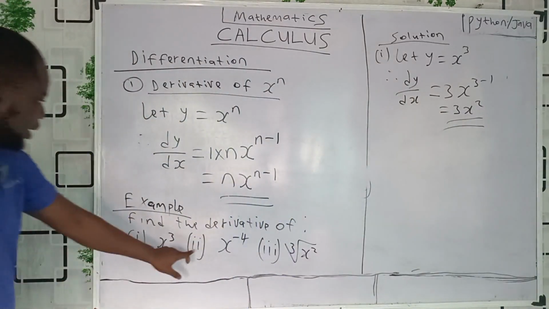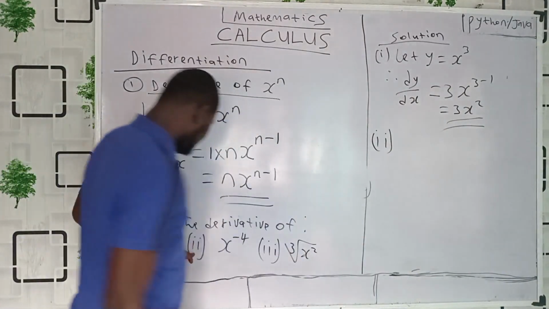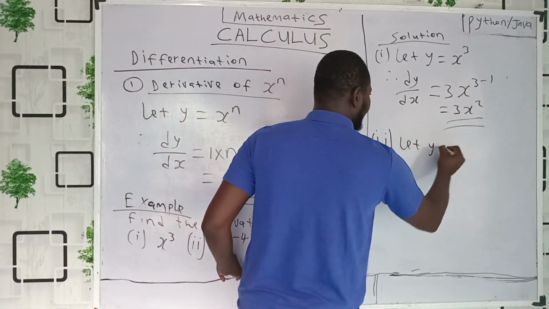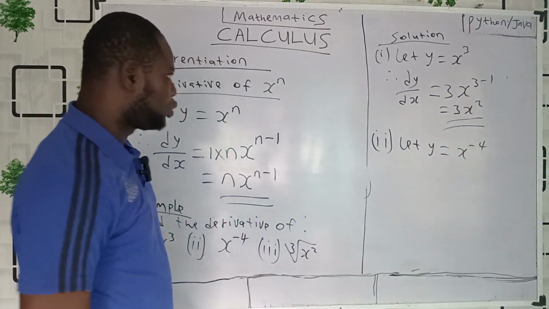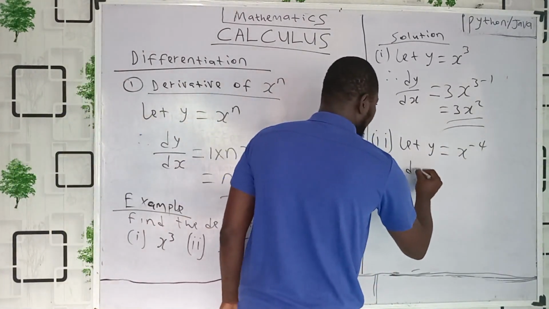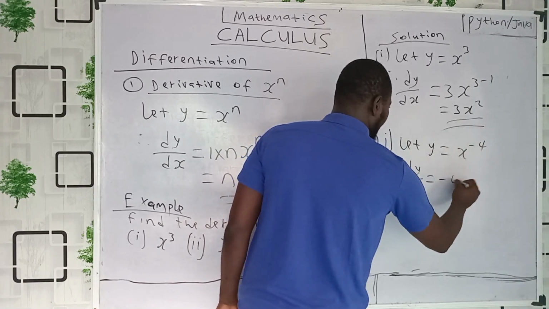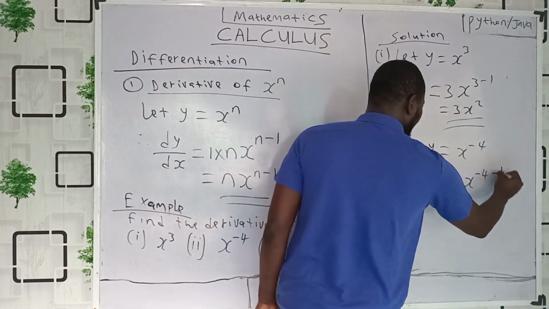That's lovely. Now, Roman figure 2. Roman figure 2. That's what? x raised to power minus 4. They say let y be x raised to power of minus 4. Are you with me? Good. What we now say, therefore, the dy/dx now is what? Bring minus 4 here, that's minus 4, x raised to power minus 4 minus 1.